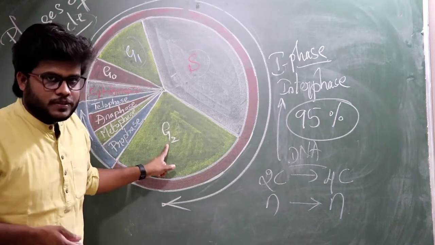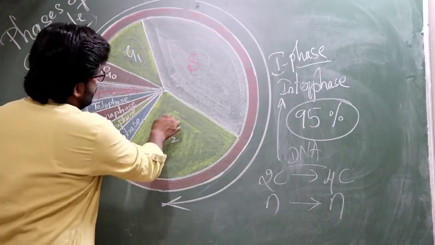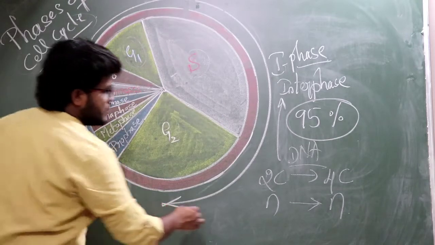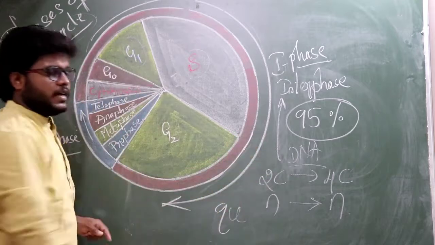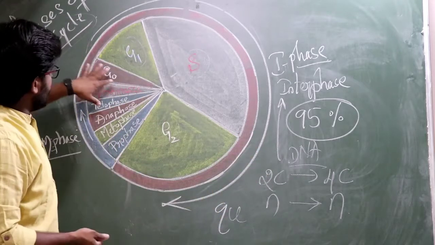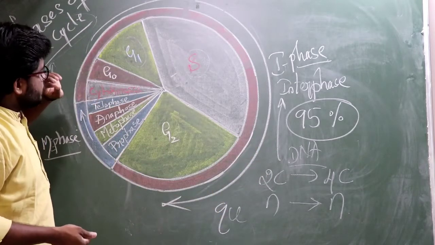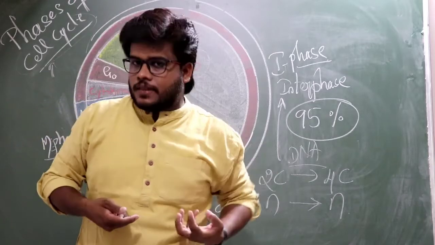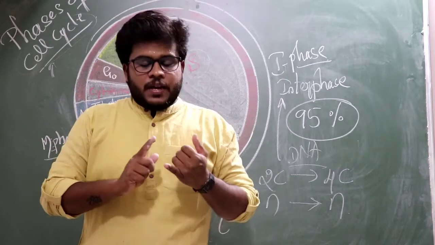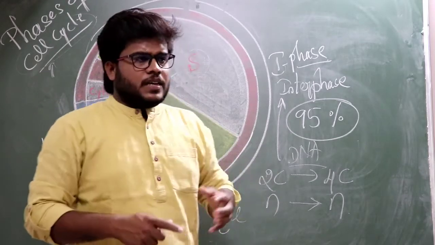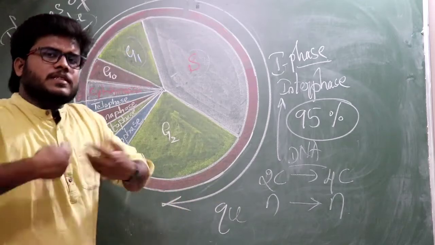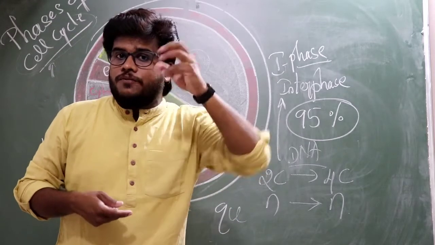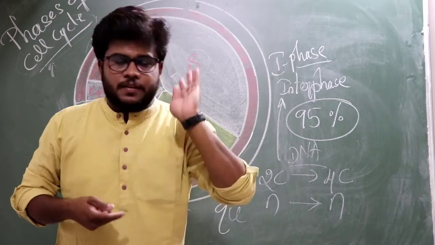Okay, there is one phase different from all of these, that is the G0 phase, which is also called the quiescent phase. What is meant by the quiescent phase? In some of the cells of the body, like heart cells or cardiac cells and erythrocytes, these cells are not continuously dividing. They will divide only when there is a necessity.